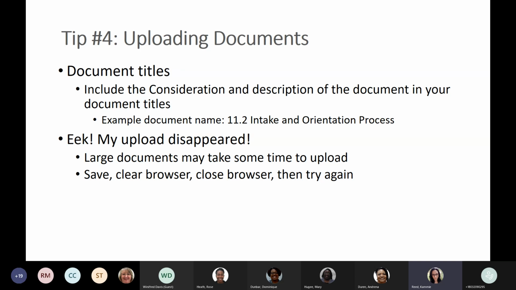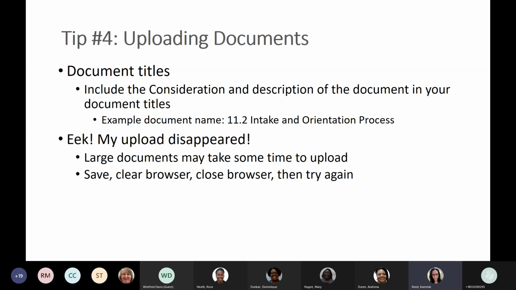Another issue we have, if you're uploading huge documents, what's going to happen is you're going to click to upload and it's going to look like it did. But then if you refresh it, it may not be there. Don't panic. We've learned that if you have a larger PDF file, it'll take a little bit of time to upload. So you may need to stop, go get you a coffee, give it a few minutes. And then it might show up.